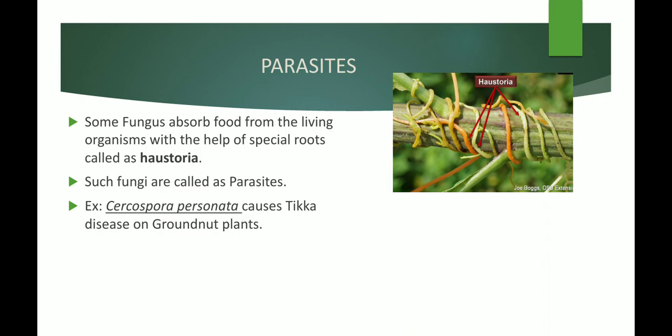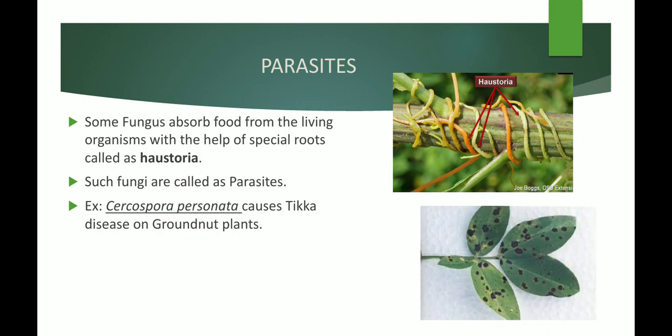These fungi live on another organism by taking the food nutrients from it. One example is Cercospora personata, a fungus which lives on groundnut plants, takes the nutrients from them and destroys the plant by causing a disease called Tikka disease. This is a groundnut leaf. You can see the black patches on it, which is the fungus, present on the leaves and absorbing the nutrients.